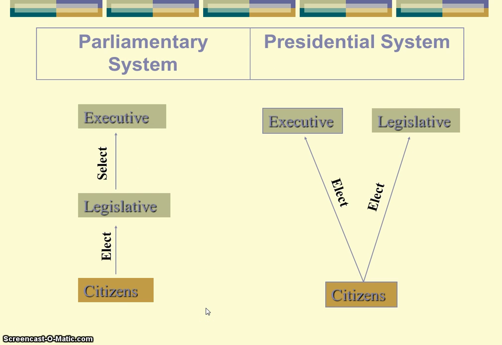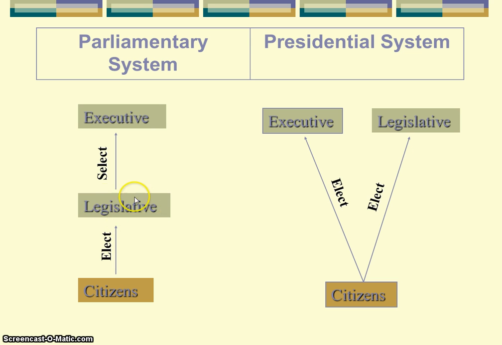In looking at the differences between a parliamentary system and a presidential system, it really comes down to how the citizens vote. In a parliamentary system, the citizens vote like they do in a presidential, but they vote once. Okay, I'll repeat that. They vote once. They're voting for their legislature, or the lawmaking body.